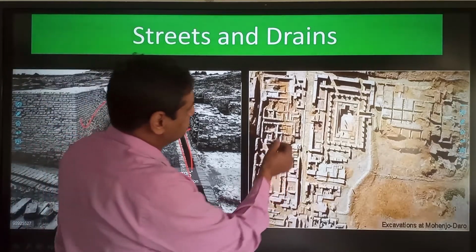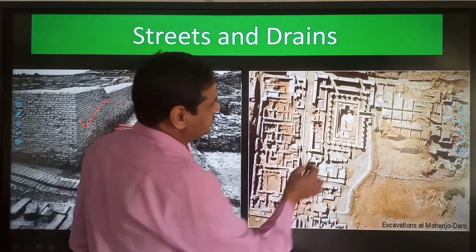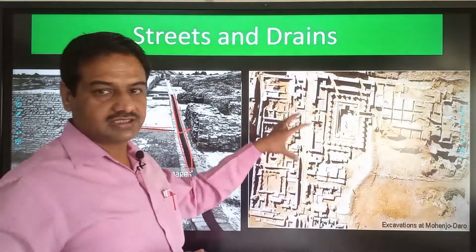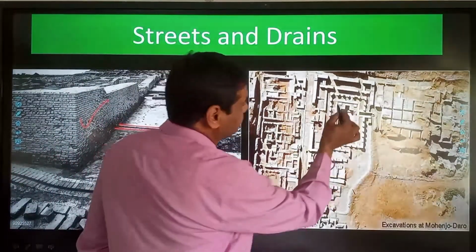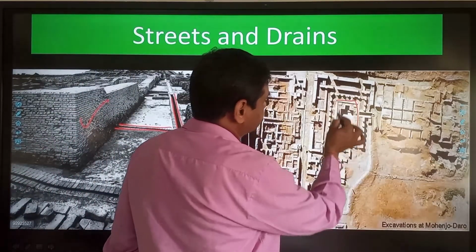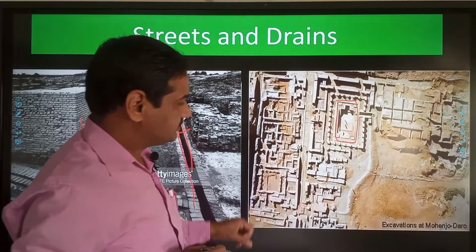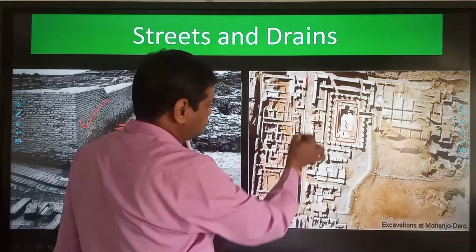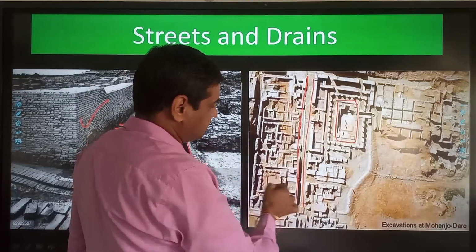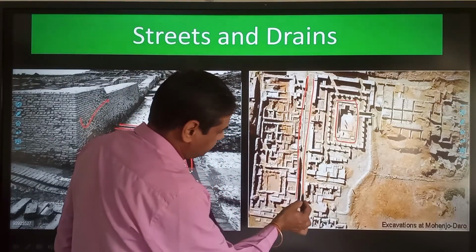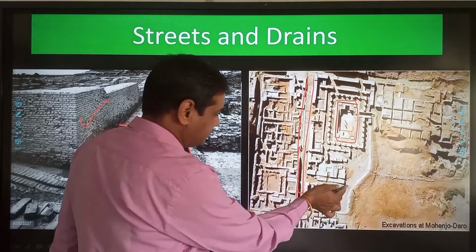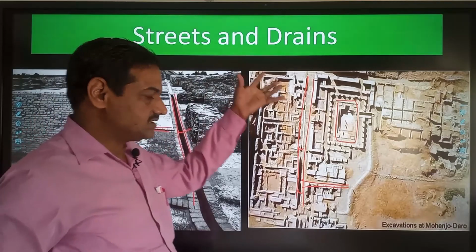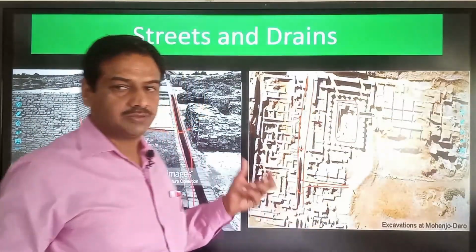You can see that this is another layout. Layout of the citadel, sorry, it is not of the lower town, rather this is the layout of the citadel. You can see that this is the great bath which we have found in the citadel. We will discuss further about the great bath. These are the streets, very straight streets used to be there, and in the streets there is also the drainage, and you can see that the streets are intersecting at the right angle. So this tells us about the town planning of Harappan civilization.